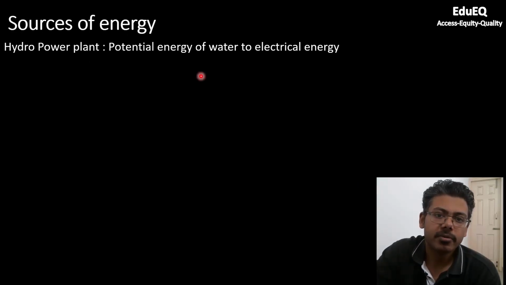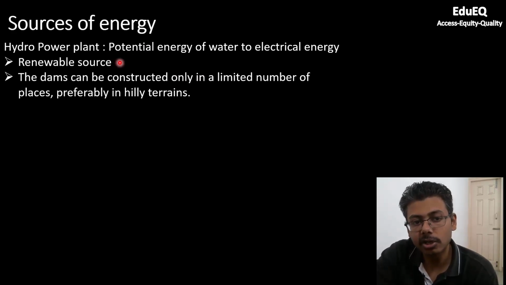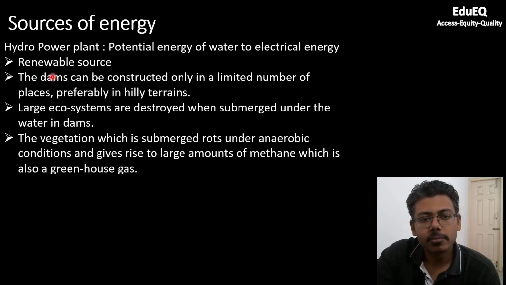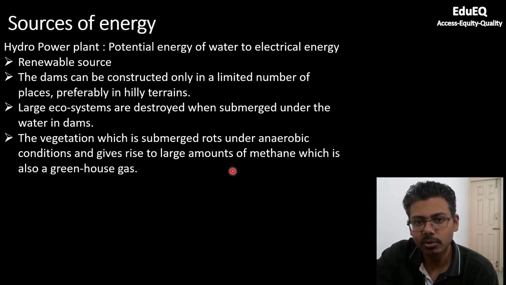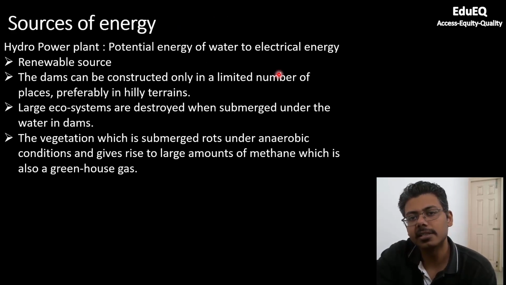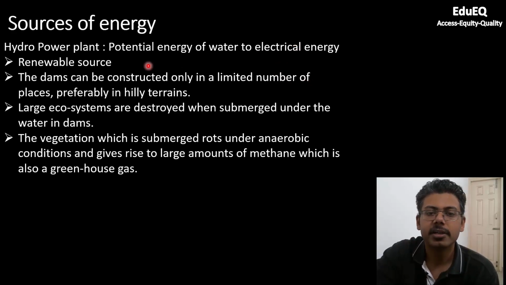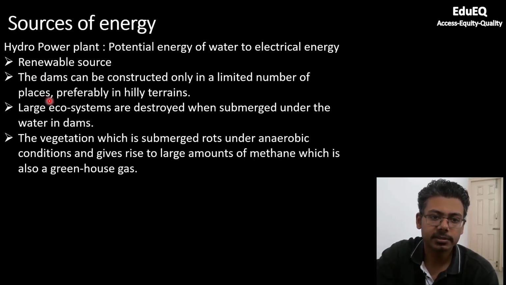So a hydro power plant will convert potential energy of water into electric energy, which is again a renewable source of energy, unlike fossil fuels. So you can see some drawbacks of creating dams, because for exploiting the potential energy of water, you need to take water to a great height and drop it from that point, so that the potential energy is converted into kinetic energy, and this kinetic energy is used to rotate the blades of a turbine, which will generate electric energy.